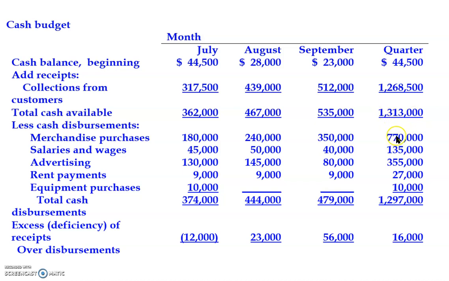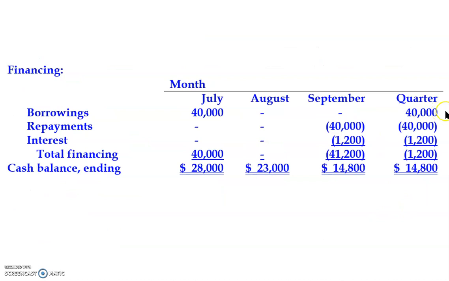All these expenses, why do you add? Because these are all cash out from 1st July until 30th September. The same thing, add them up, go there. Add them up, 355. Add them up, 27,000. And that with the excess of 16,000. How do you get this one? It's 1.3 minus 1.297. So this is actually how we prepare the cash budget.